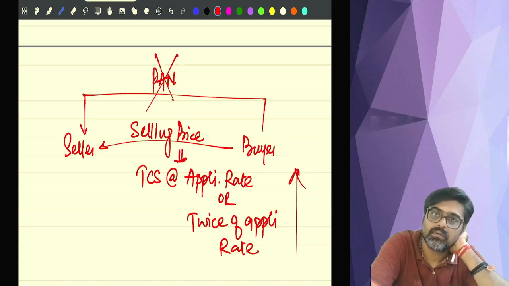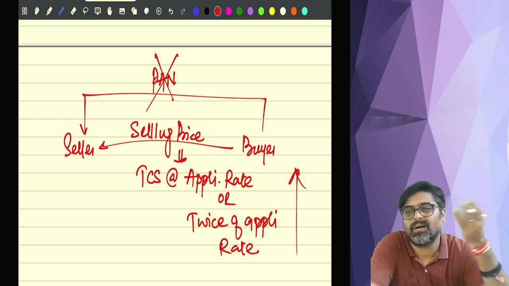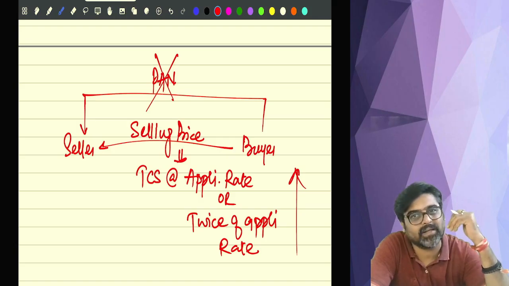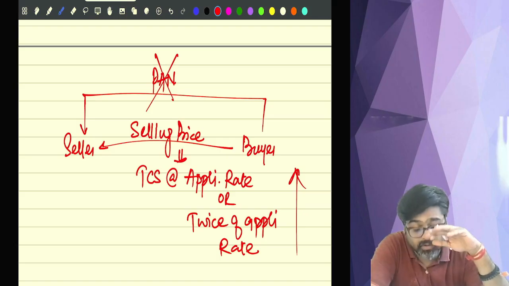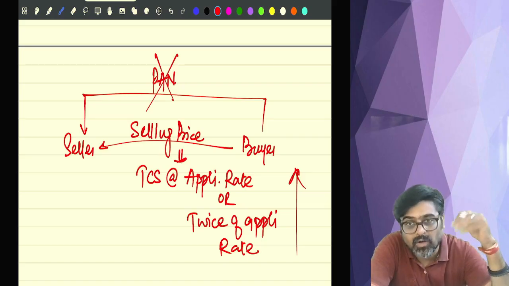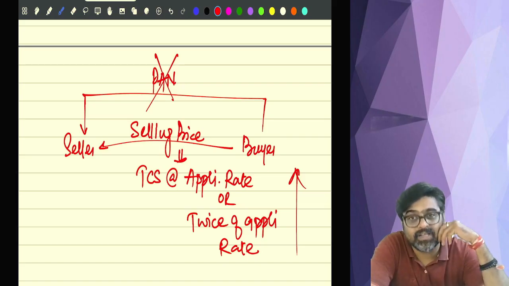Understanding? Hello? This is it. And if you are liable to collect the TCS, you are also supposed to obtain TAN. Then you are also supposed to deposit that TCS on a monthly basis. You are also supposed to file your TDS TCS return. You are also supposed to issue the TCS certificate.